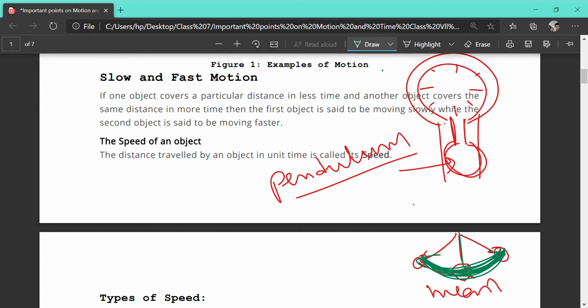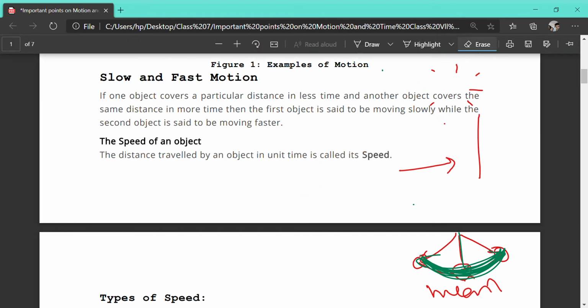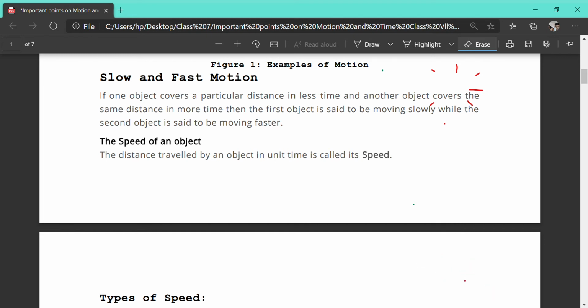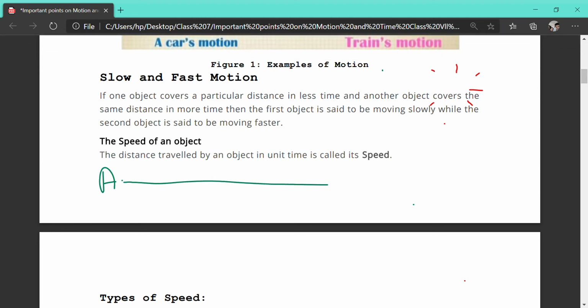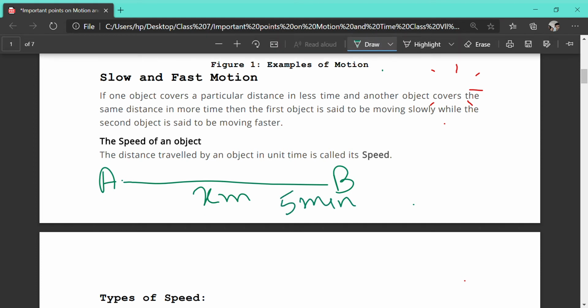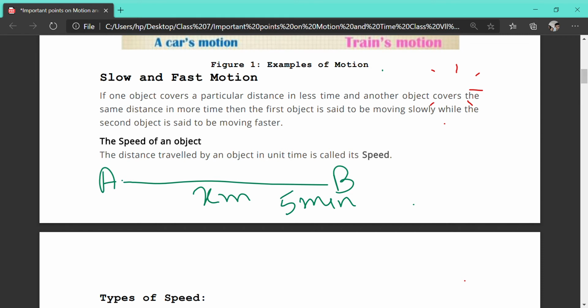Can anyone tell me what the speed actually is? Distance upon time. Okay, you're right. So, what is distance upon time? I'm just telling you that Yash has started from a point A and has covered a distance and come to a point B. So, distance is x meter, and you have taken 5 minutes. So, you have covered x meter in 5 minutes. So, what is speed actually?